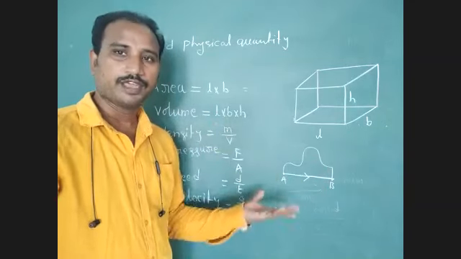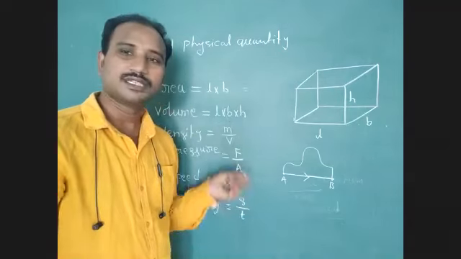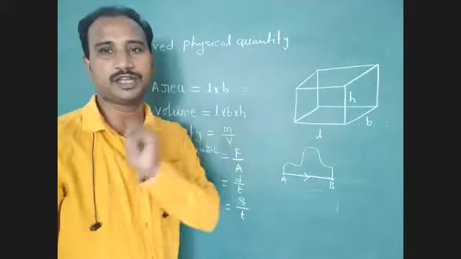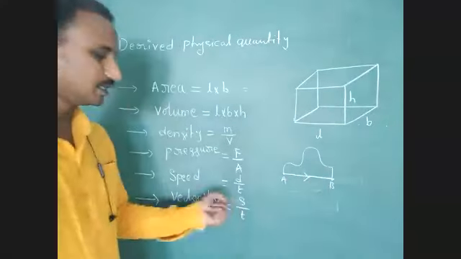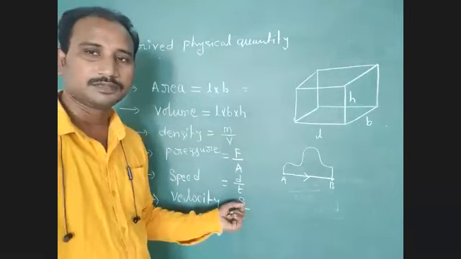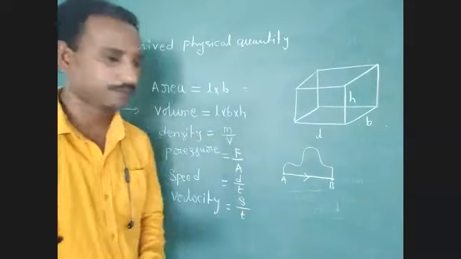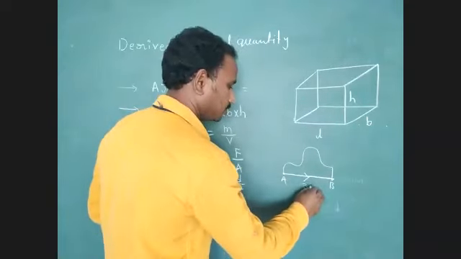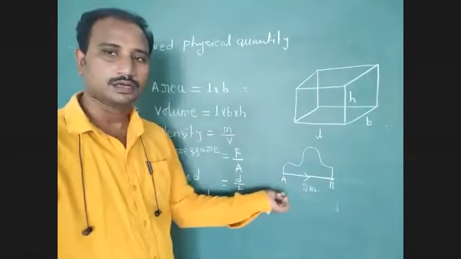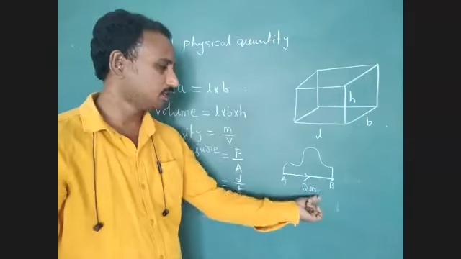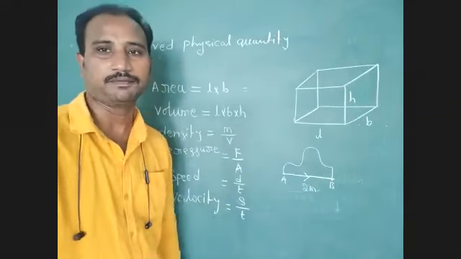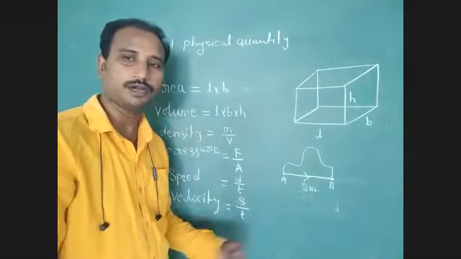So we define displacement as the shortest distance between the initial point and the final point in a specified direction. Displacement divided by time. Displacement is nothing but length only. We can measure this displacement, maybe 2 meters. So velocity equals displacement divided by time.